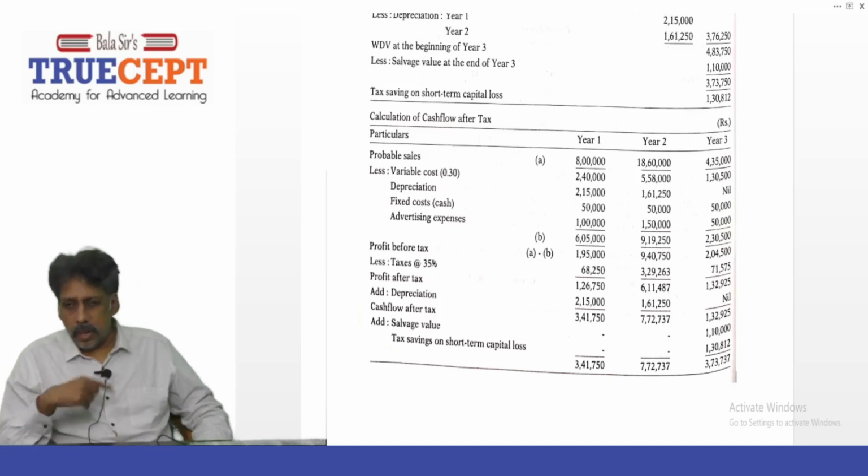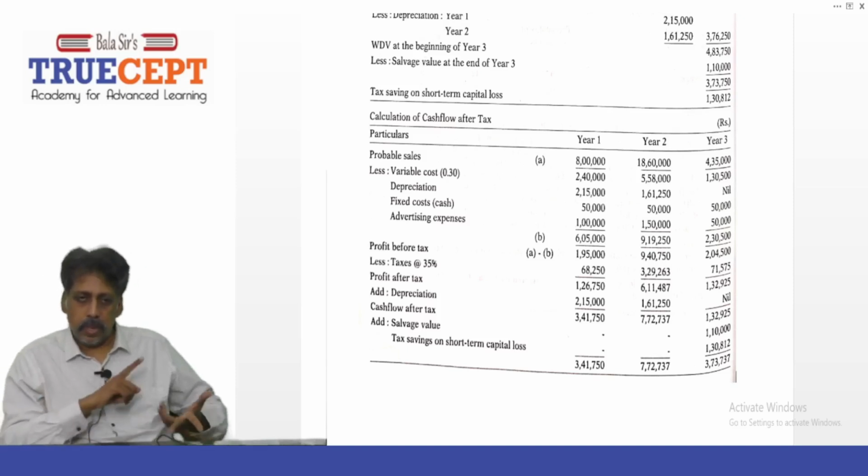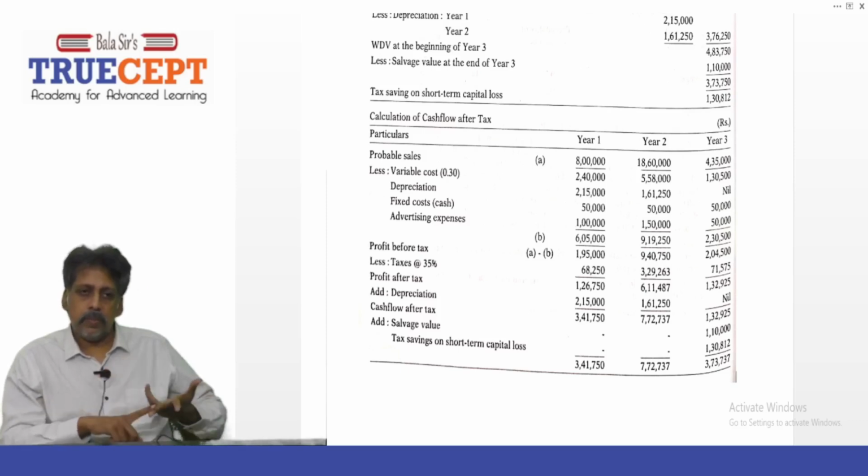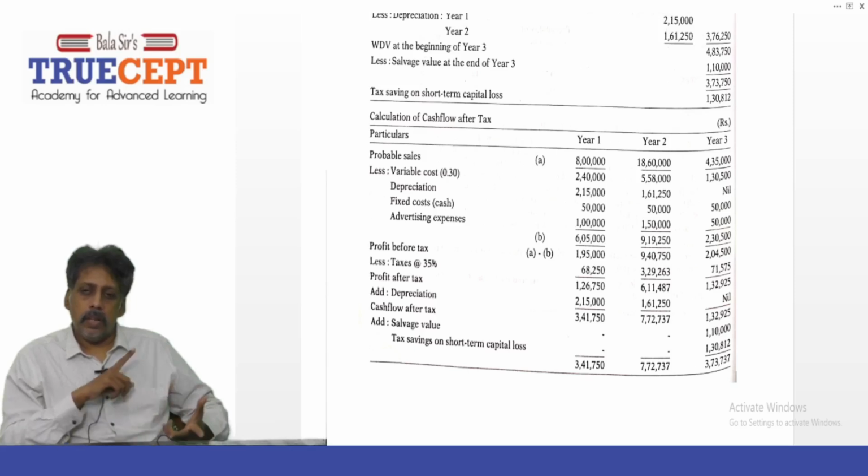Year three, just check. What is the sales? 4 lakh 35,000. And then 30% is 1 lakh 30,500. Depreciation nil. Fixed cost 50,000. Advertisement also 50,000. So total 2 lakh 30,500.